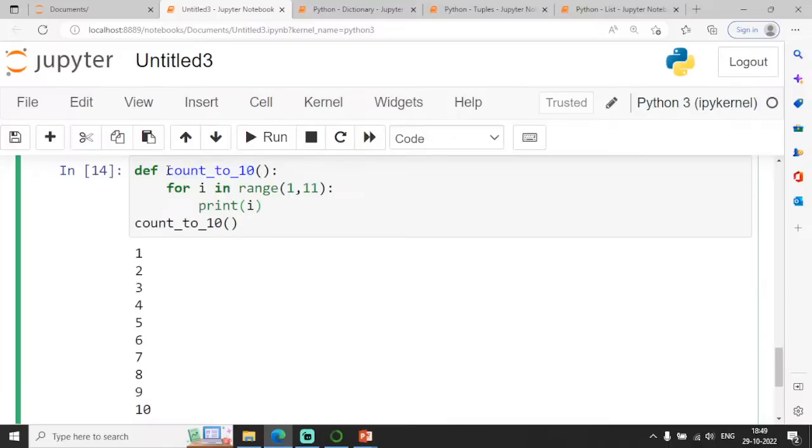User-defined function. Whenever I want to perform some specific task, I can go for a user-defined function. For example, I am using the def keyword followed by the name of the function. So for i in range of 1, 11, I am going to print each and every i at the output. Casefold function.